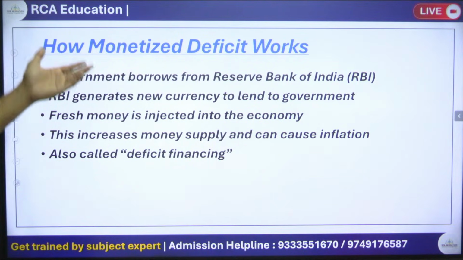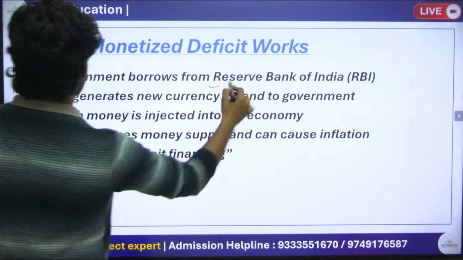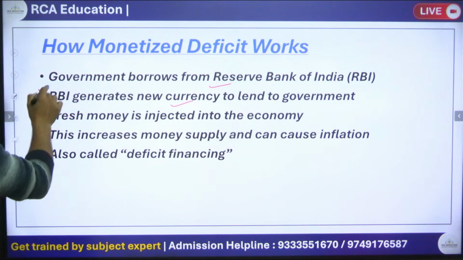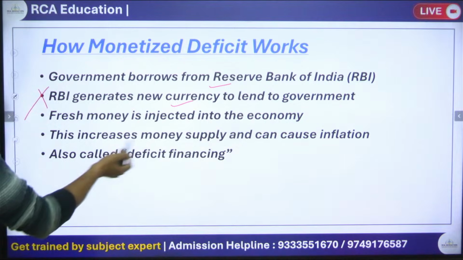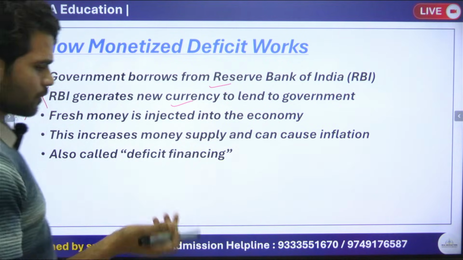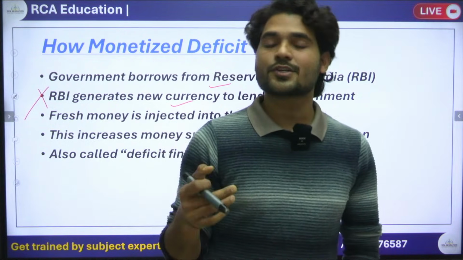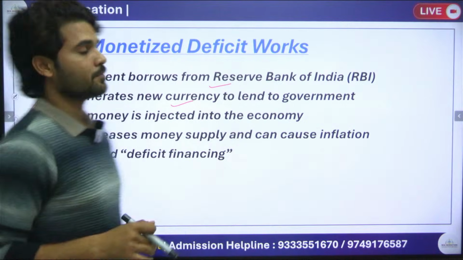So how does a monetized deficit work? The government borrows from the Reserve Bank of India. RBI generates new currency to lend to the government, but this is not the right idea. Fresh money is injected into the economy and this increases the money supply. If you print more and more money, it will create an inflation situation, and inflation is very bad for any country. So it can't be done.